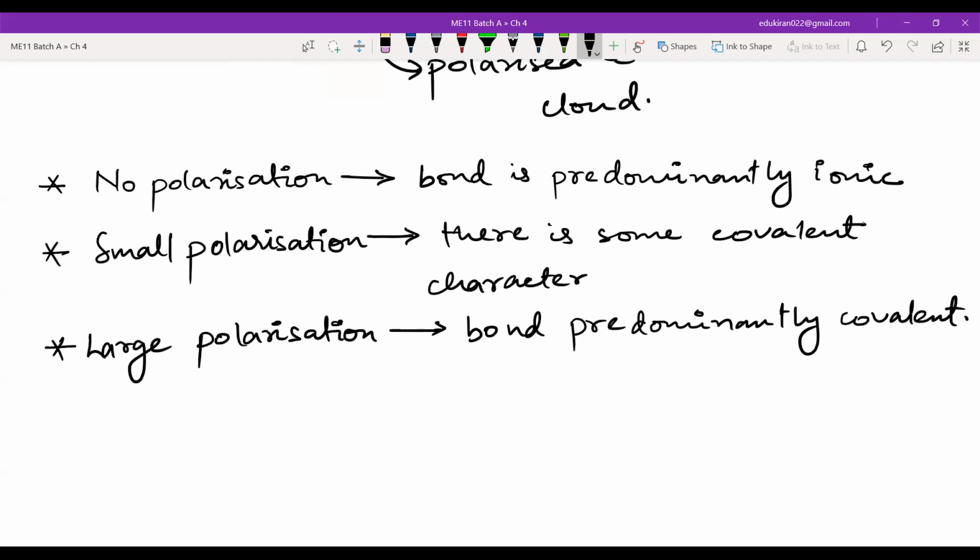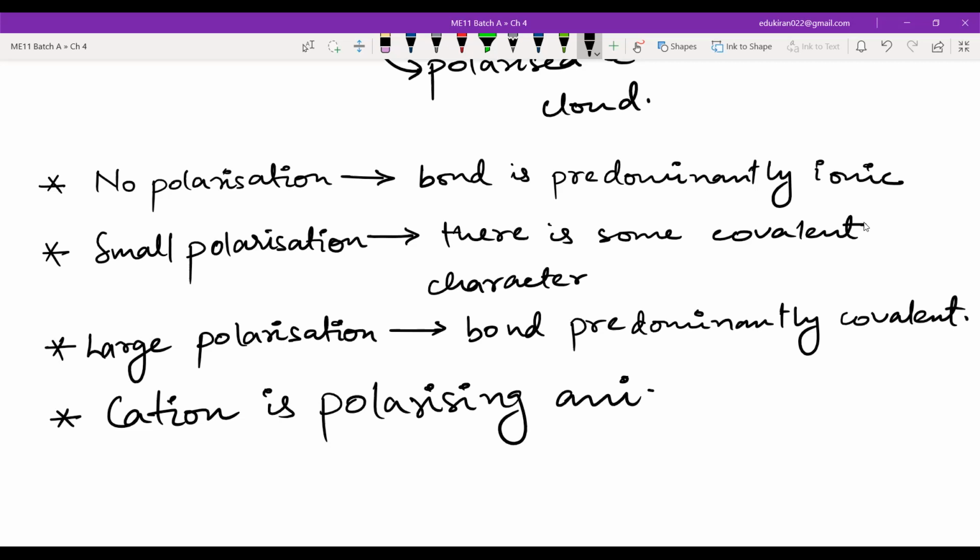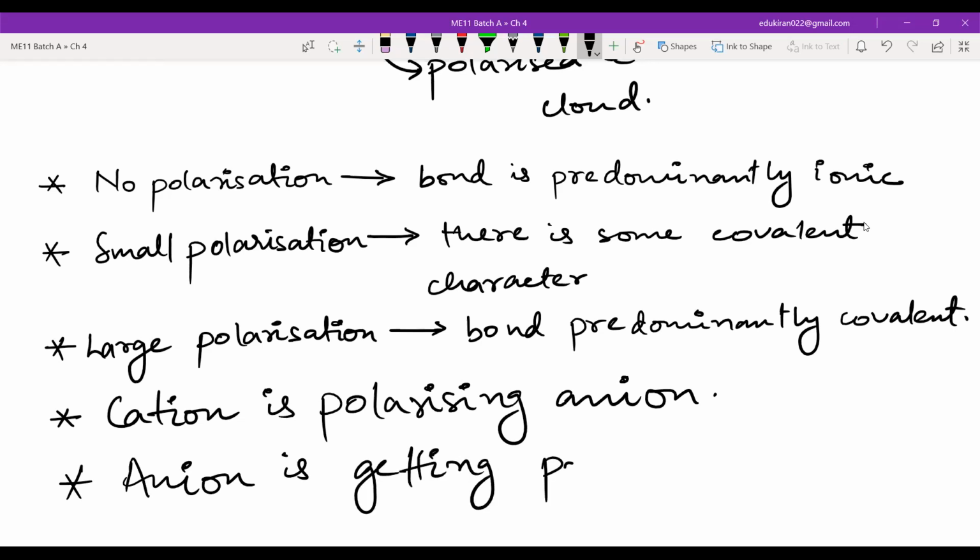Cation is polarizing, and anion is getting polarized.